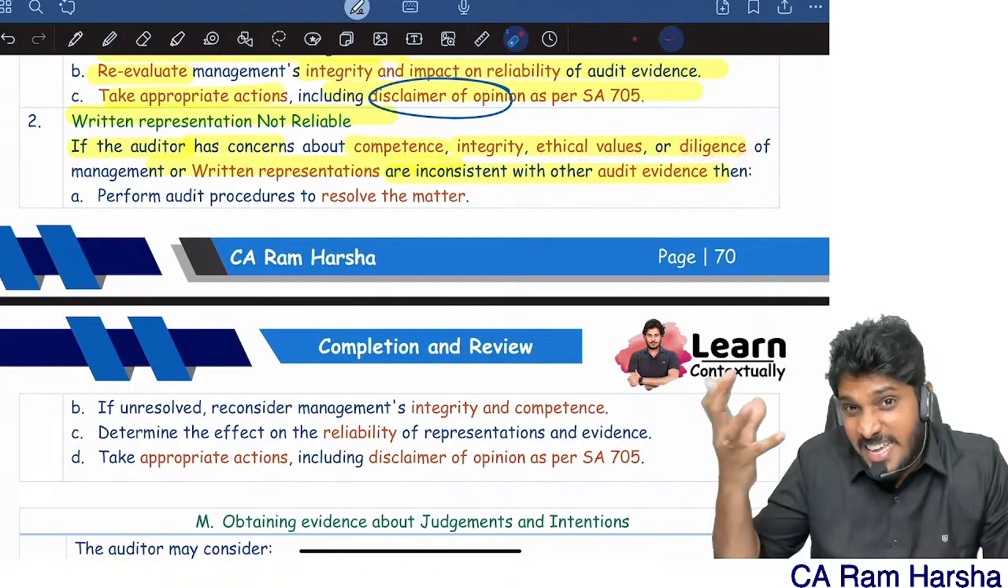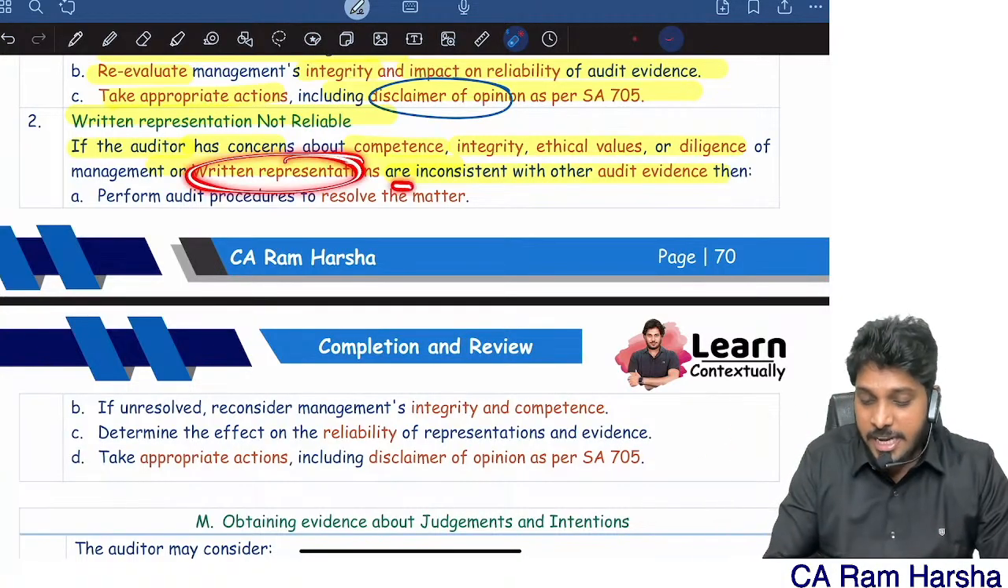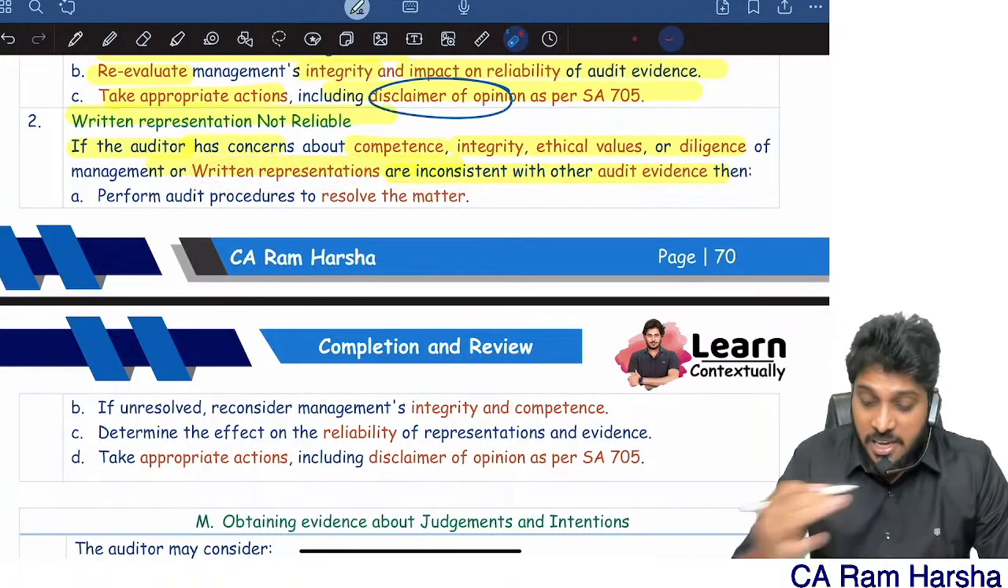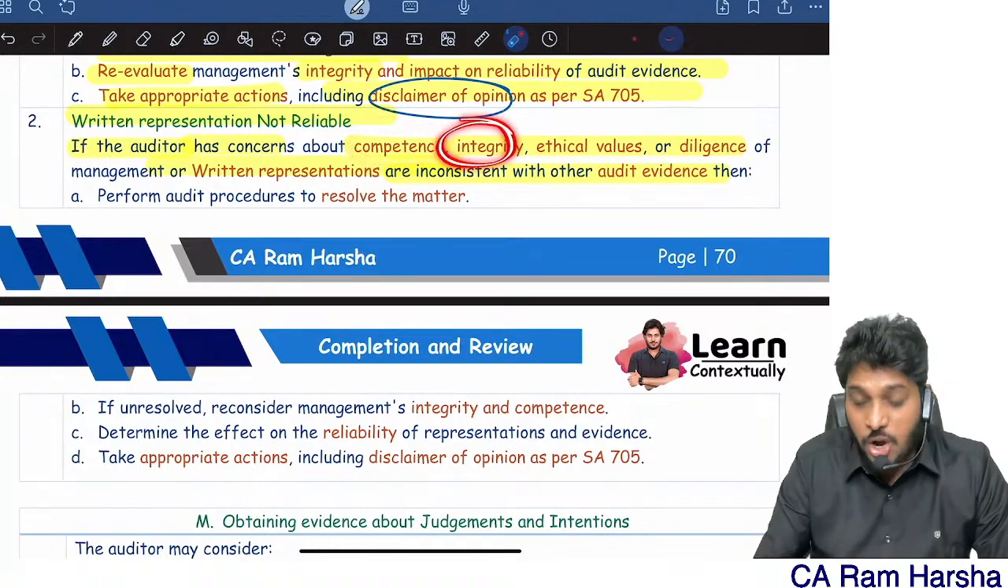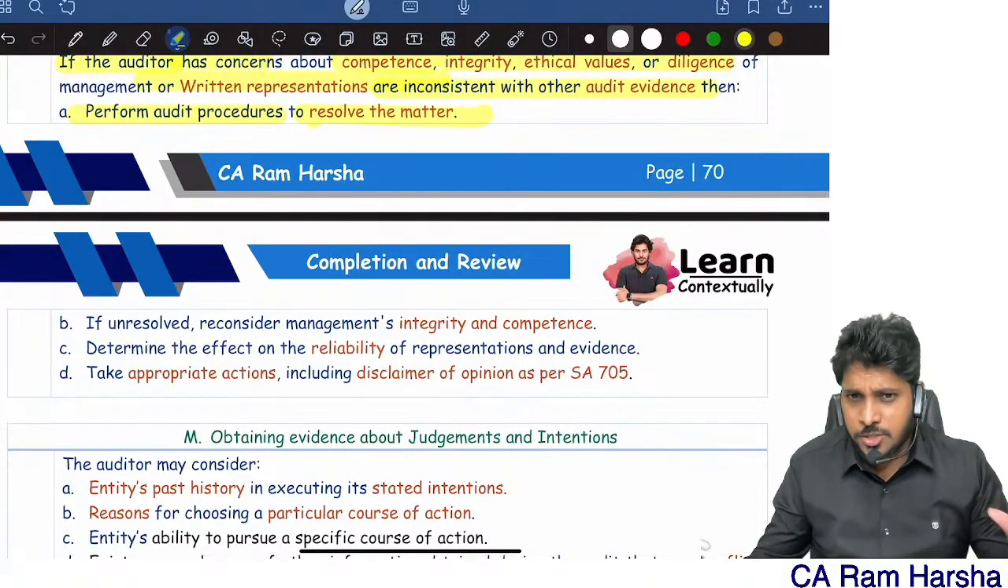I have doubts on their carefulness. They carelessly give written statements. If I feel written representations are inconsistent with other information, if I feel management is not competent, not with integrity, not with ethical values, then I will perform some processes to resolve the matter.